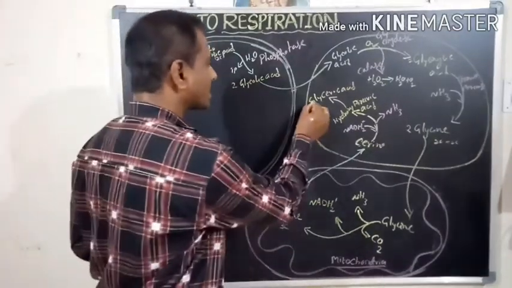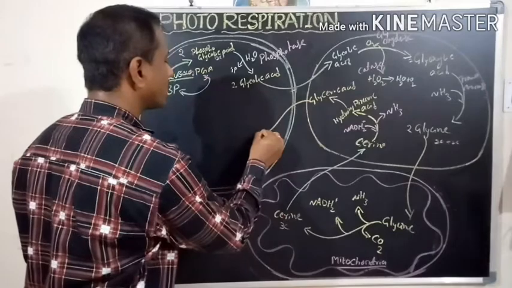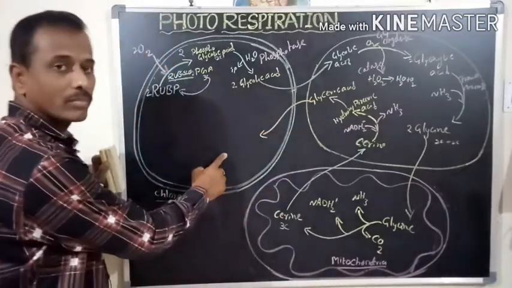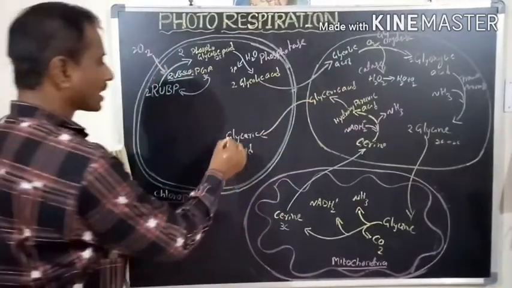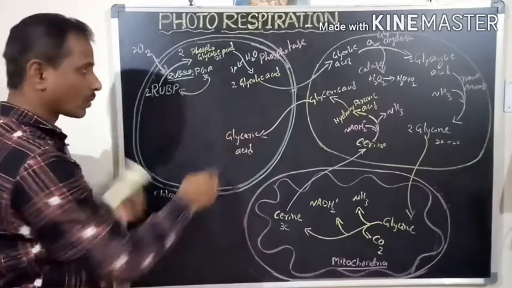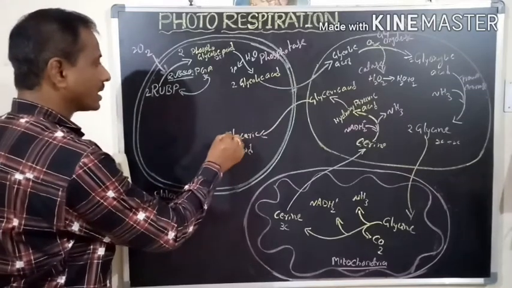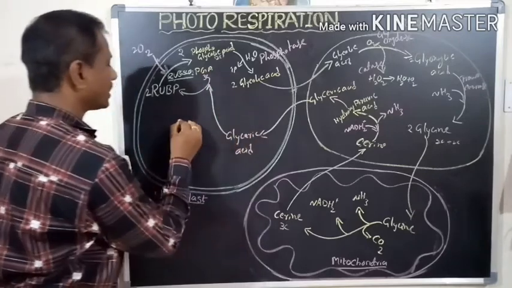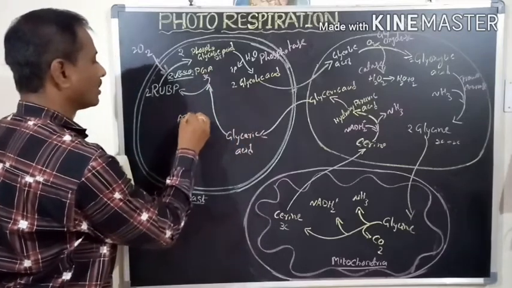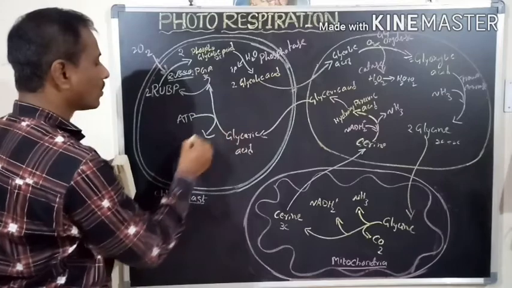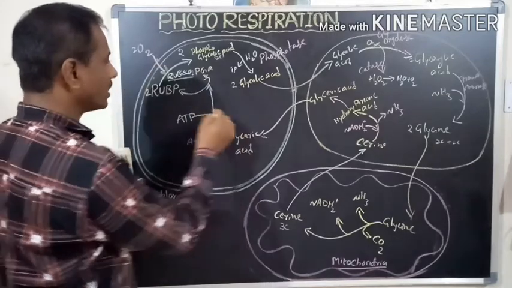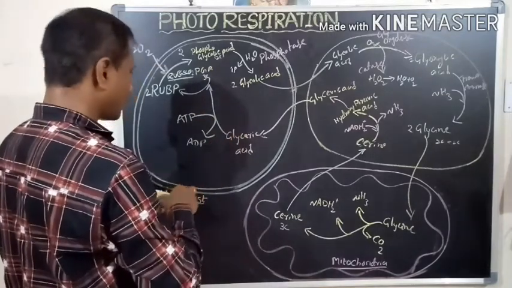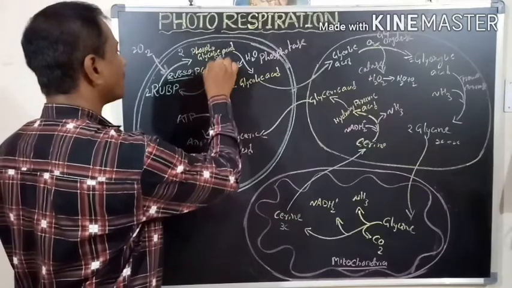Next, the chloroplast. The glyceric acid enters into the chloroplast and it can receive a molecule of ATP. It can receive one molecule of ATP and form what product here?